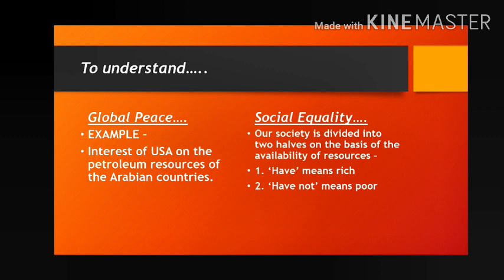So if we want social equality, we need the equal distribution of resources. If there is equal distribution of resources, then there will be no have or have not. There will be no rich, no poor, that type of division. The total society will be equally divided. That means there is no segment, there is no division. But if resources are not equally distributed, at that time our society will be divided into two divisions, and who are they? Have and have not. Clear? So these are the meanings.